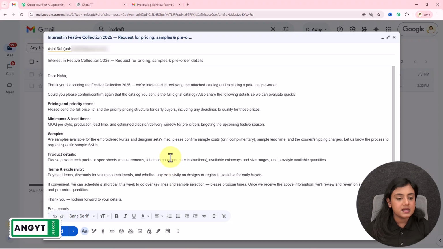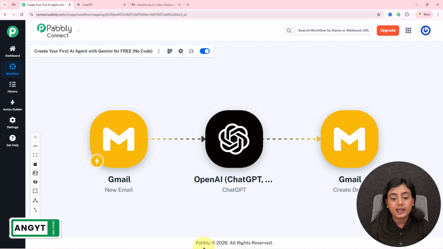And over here, this entire email is generated by my AI and it is automatically drafted into my account as well. Now, whichever emails I receive on my Gmail account, automatically the reply to those emails will be created as a draft with this AI agent. So without wasting any further time, let's dive into the creation of this AI agent.